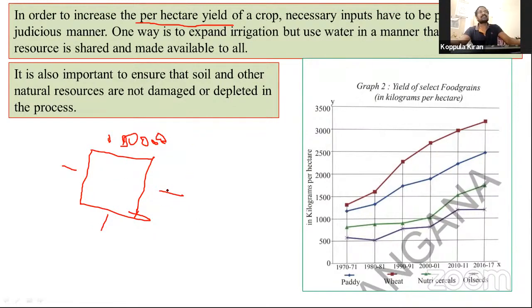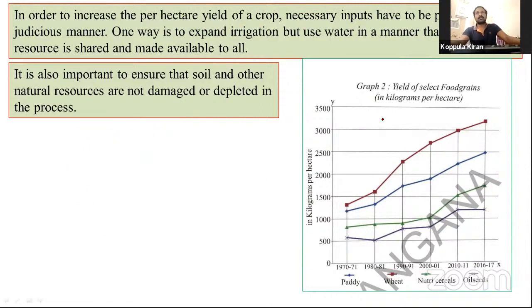So 1 hectare is equal to 10,000 square meters, or 1 hectare is equal to 2.5 acres. Okay, now we can discuss this graph in the next slide.